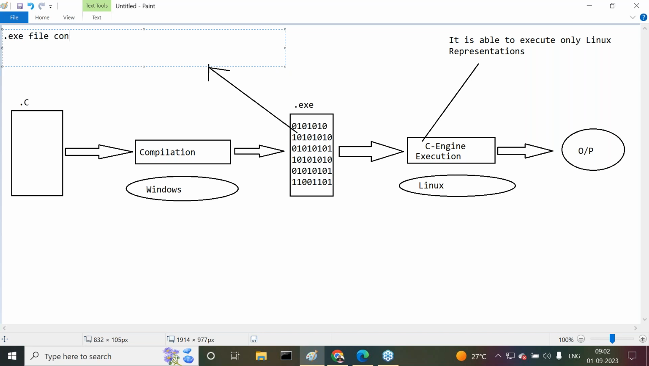A .exe file contains directly executable code. That's it. Now tell me, a .exe file contains directly executable code, and it is having the local operating system representations, like Windows representations.